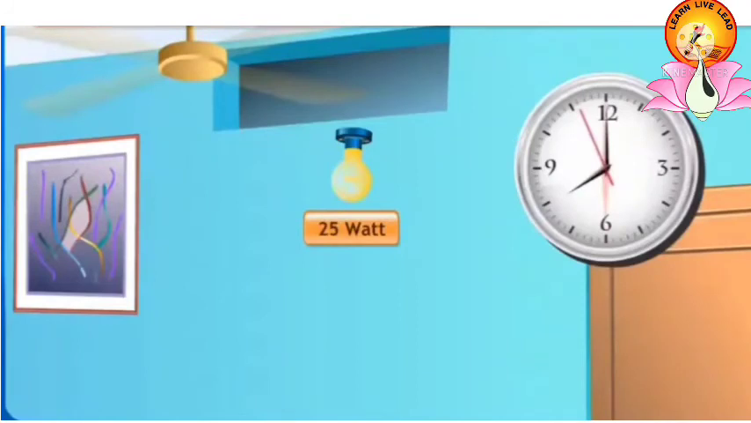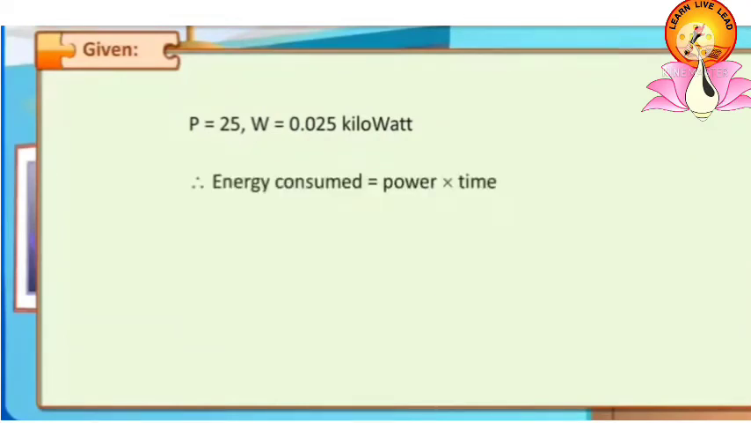Question 2. A 25 watt electric bulb is used for 10 hours every day. How much electric energy does it consume each day? Given in the example, power is 25 watt, that is 0.025 kilowatt. Therefore, energy consumed is equal to power into time, that is 0.025 into 10. Therefore, energy is equal to 0.25 kilowatt hour.